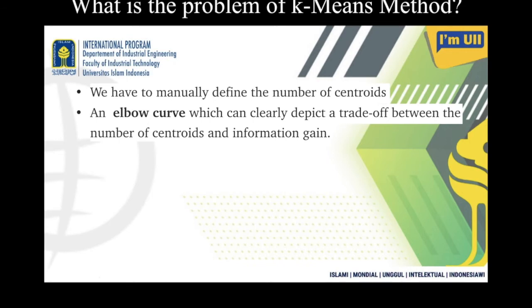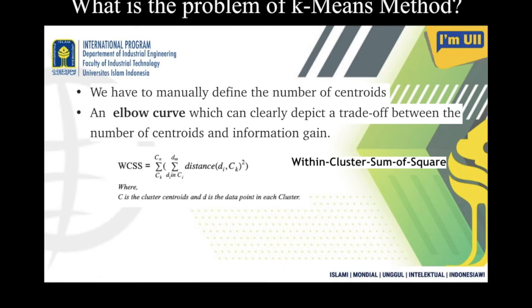For a particular set of data, we do that by using the WCSS method, which is called within-cluster sum of squares. It is a sum of squares, squares of what? Squares of the distance.